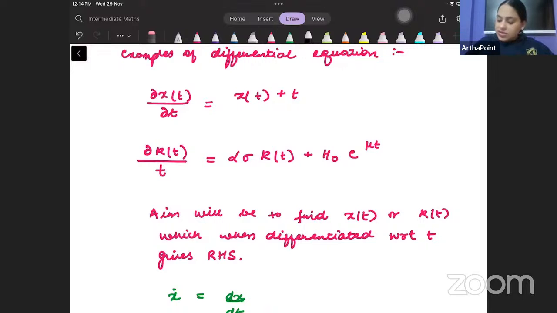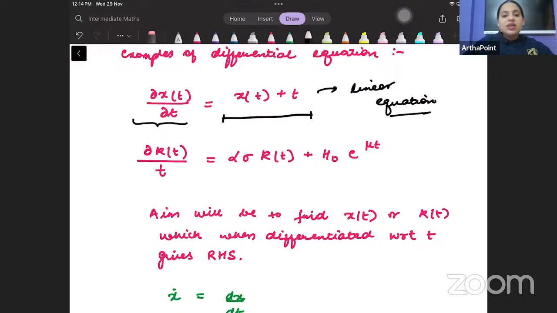This is saying how x changes as time changes. It is a linear equation. This is simply x_t plus t. If you go to Sydsaeter and Hammond, this is 21.1, the first part of Sydsaeter and Hammond. We are covering that, beta.